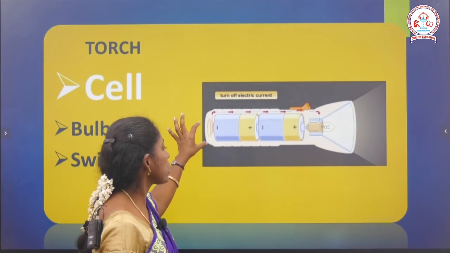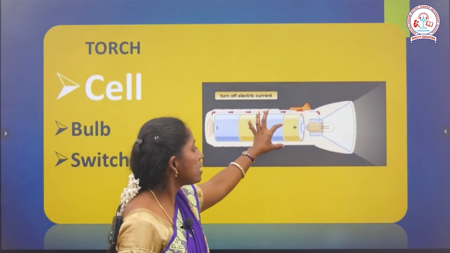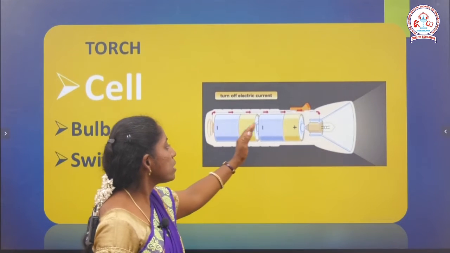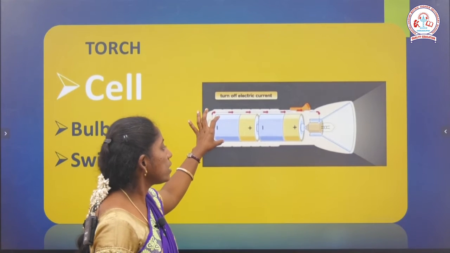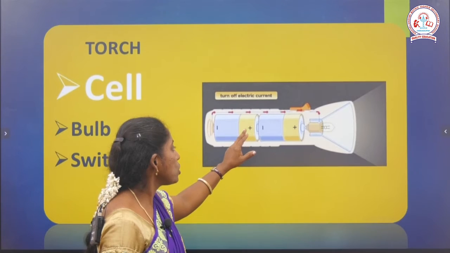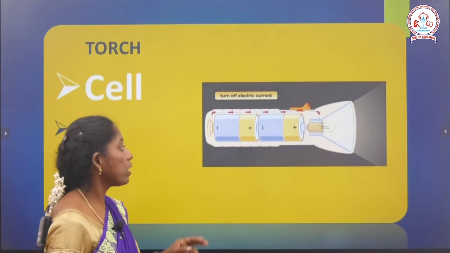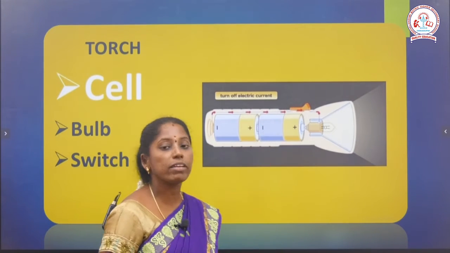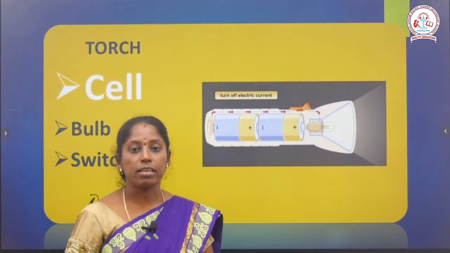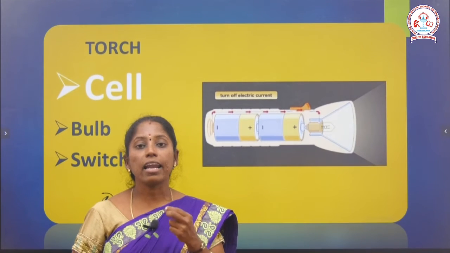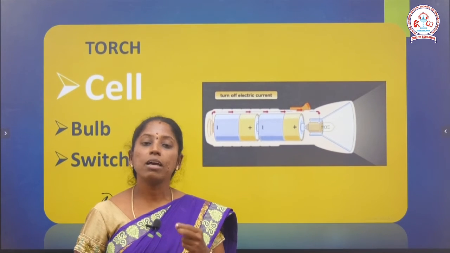This is the interior structure. We know there are two cells inside. What is a cell? A cell is nothing but one side positive and another side negative. When two or more cells are joined together, we call it a battery.